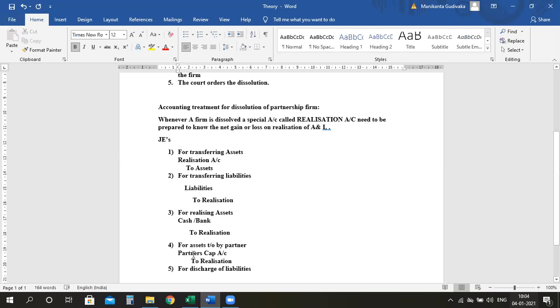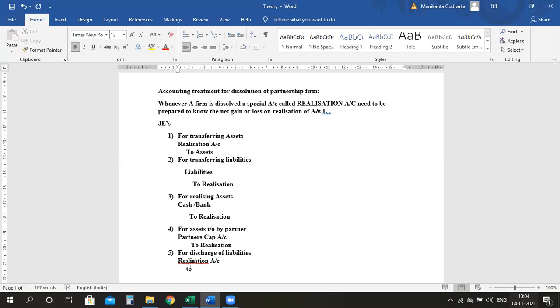Therefore, now I will write realization account debit to cash or bank. Clear, everyone? Anyone has any doubt? Till here? Now, next one.